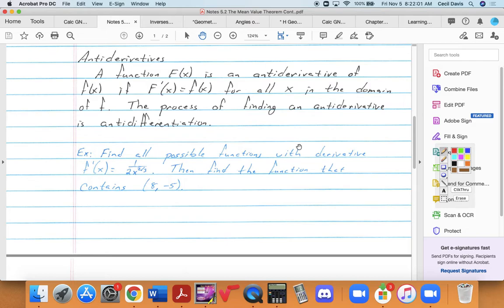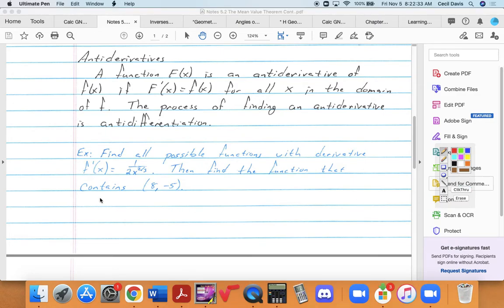All right, so here's an example. Find all possible functions with derivative f prime of x is equal to 1 over 2x to the 2/3 power, period. So that's the first part. Then find the function that also contains the point (8, -5). So we're going to use that (8, -5) as an initial value after we find the general function.